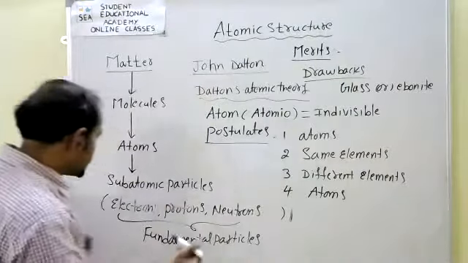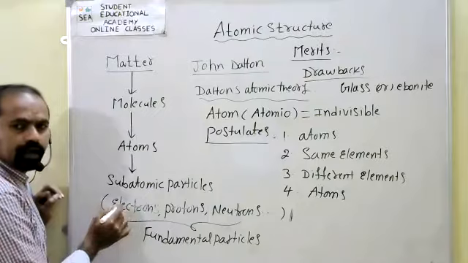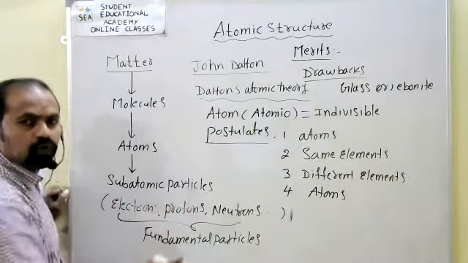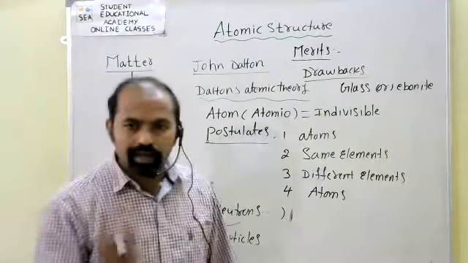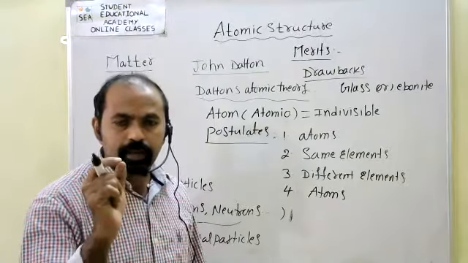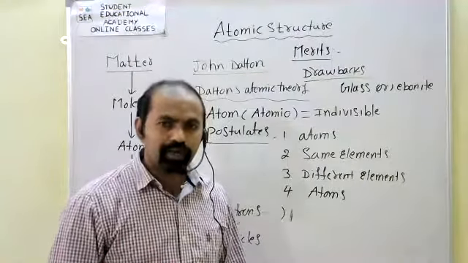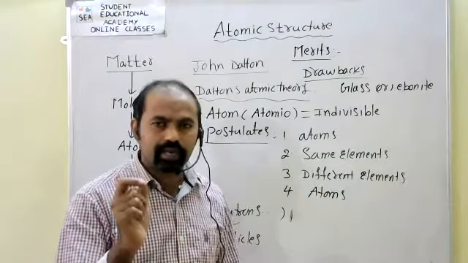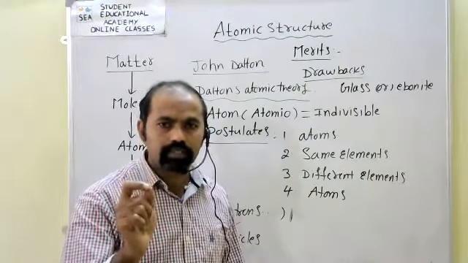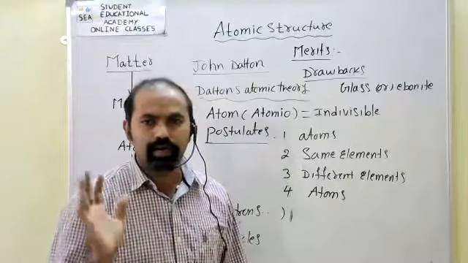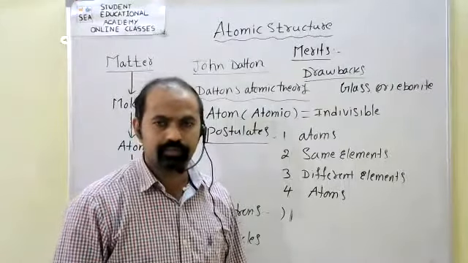Out of that, particularly electrons, protons, and neutrons are called fundamental particles. What are the fundamental particles? Electrons, protons, and neutrons.